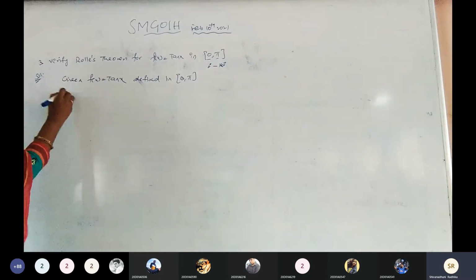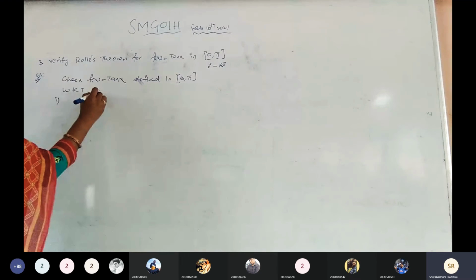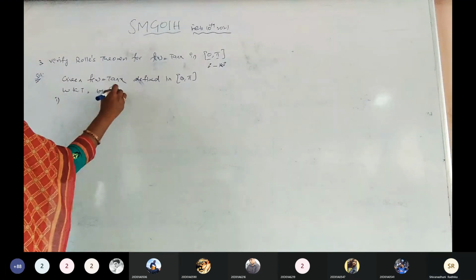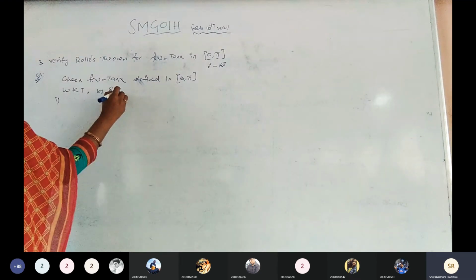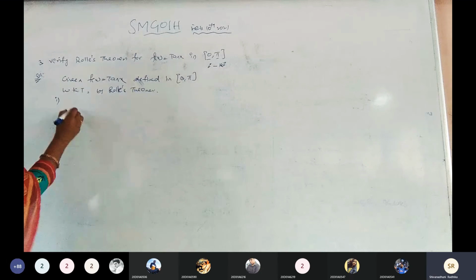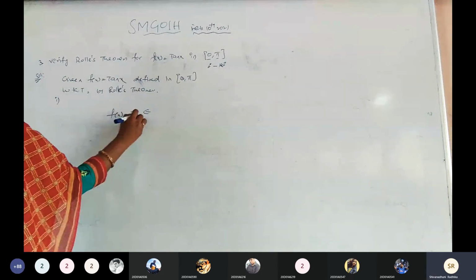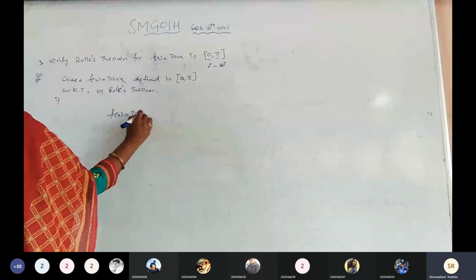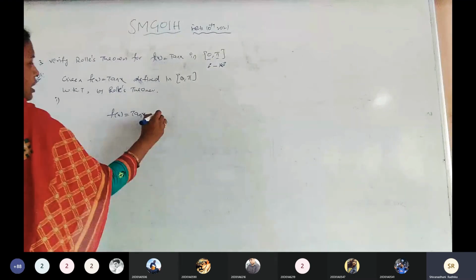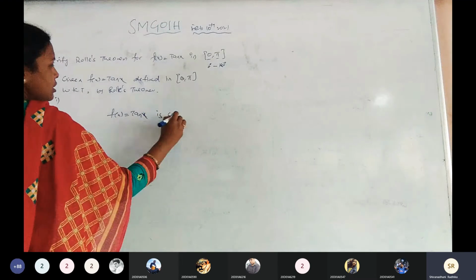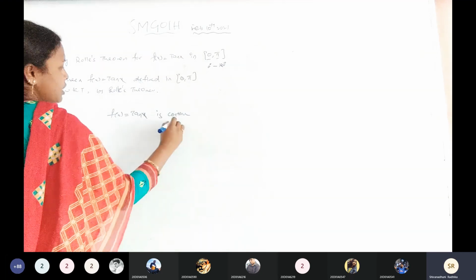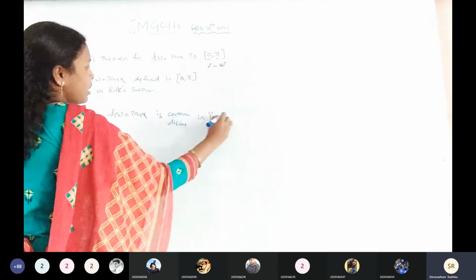We know that by Rolle's theorem, what is the first one? We need to check whether the given function f of x equals tan x is continuous or discontinuous in the closed interval 0, pi.